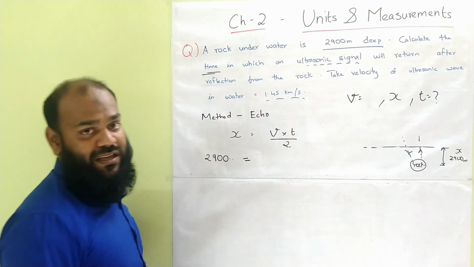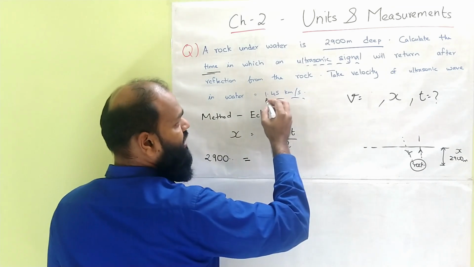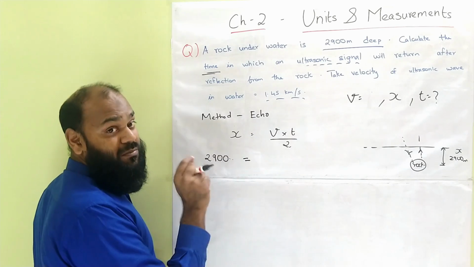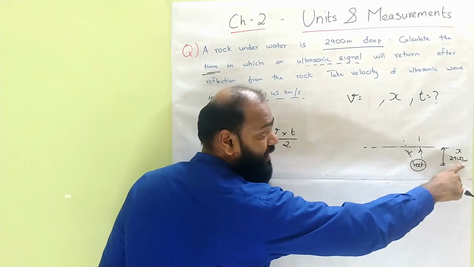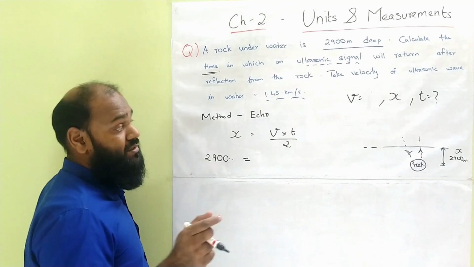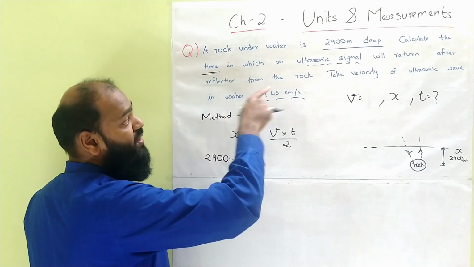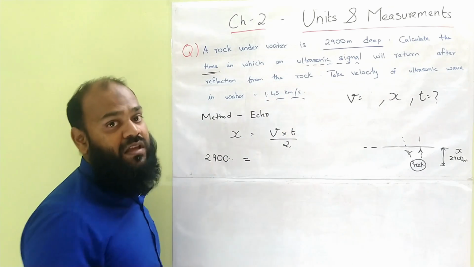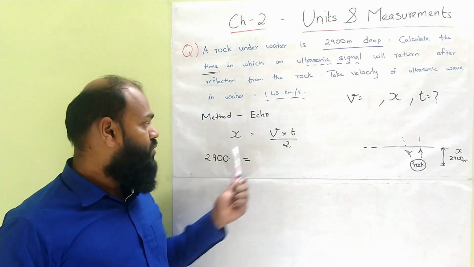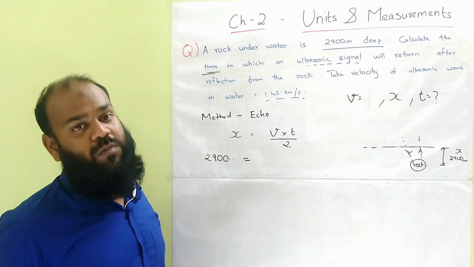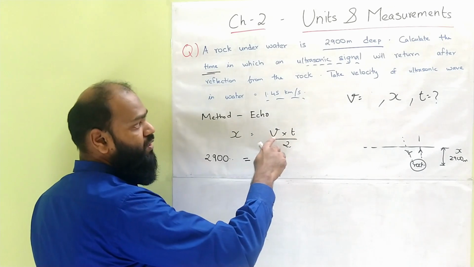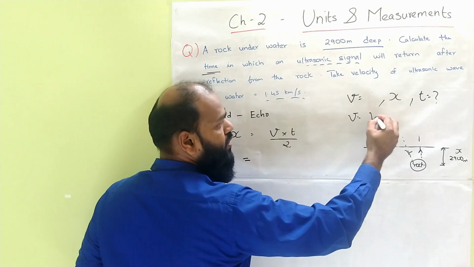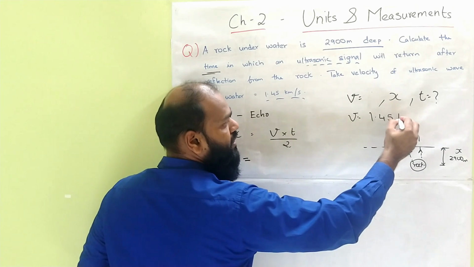So there is a trick here. You can see the velocity is in kilometers per second and all other details are in meters and seconds. For example, x is 2900 meters. Whatever we need to find is in meters and seconds. So we need to convert this kilometer into meters so that we can solve this problem. In this case, we know that velocity equals 1.45 kilometers per second.